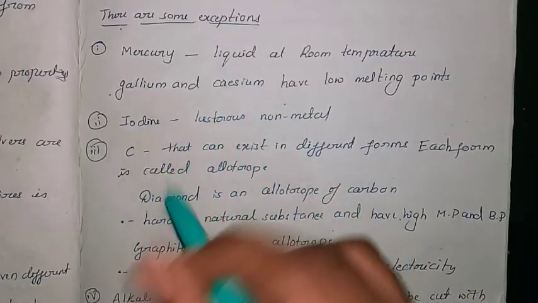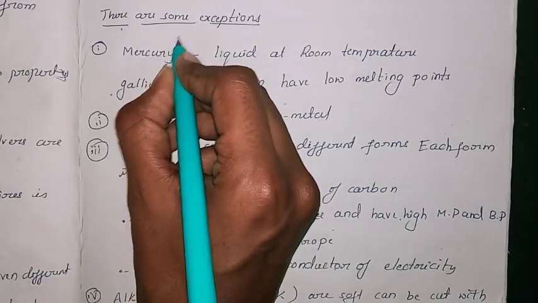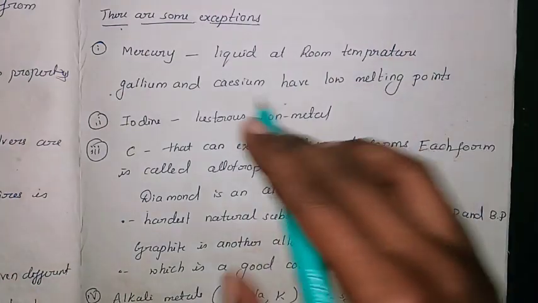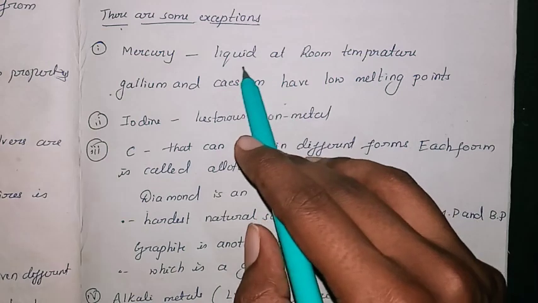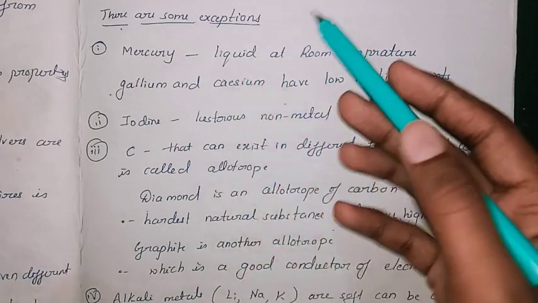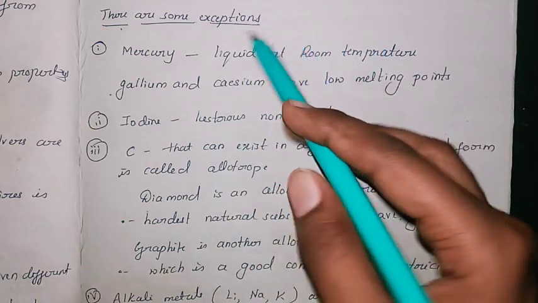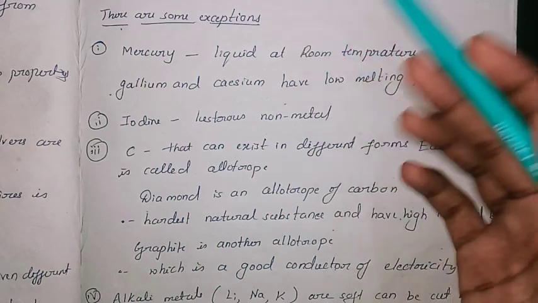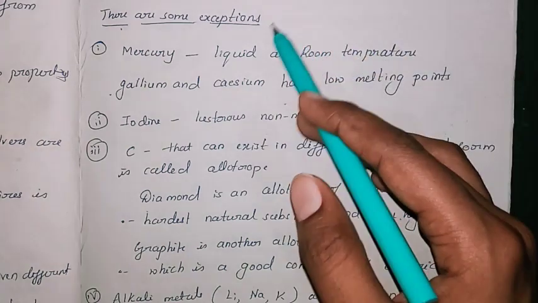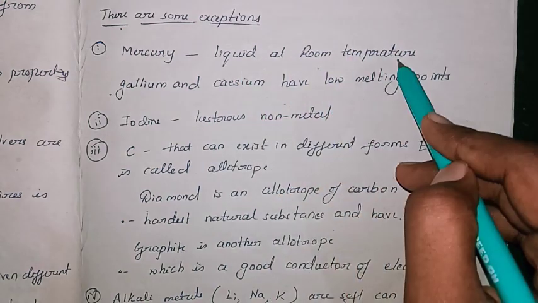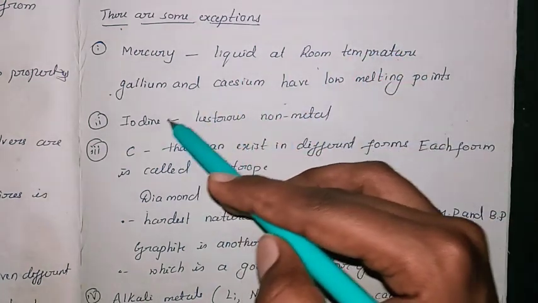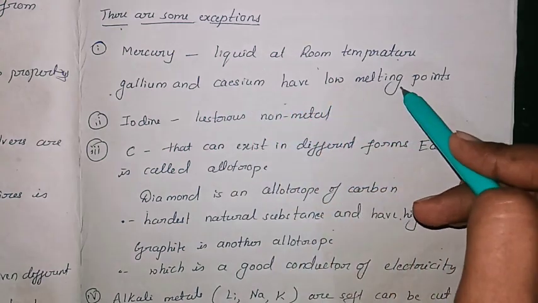So first is mercury. Mercury is represented as Hg, the symbolic representation of mercury, okay. It is liquid at room temperature. Why is it an exception? Because we know that non-metals are either in a gaseous or solid state, but mercury is liquid at room temperature. So this is one of the exceptions. And even gallium and cesium have low melting points.